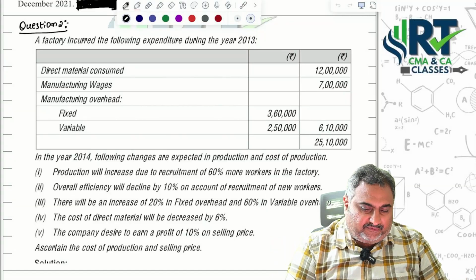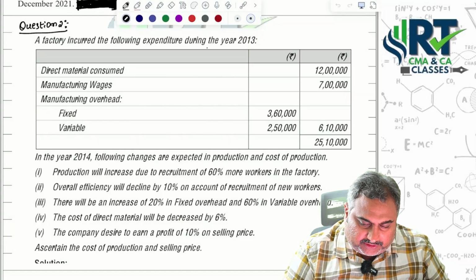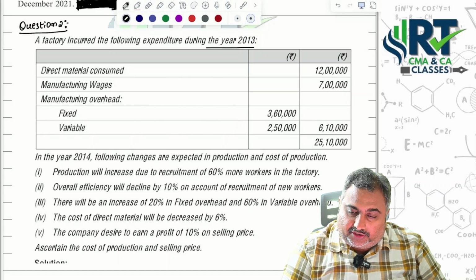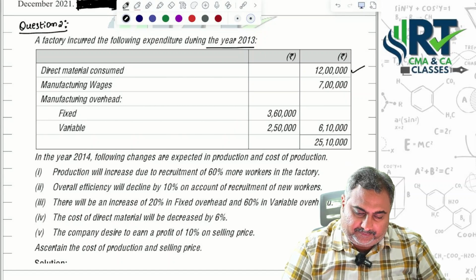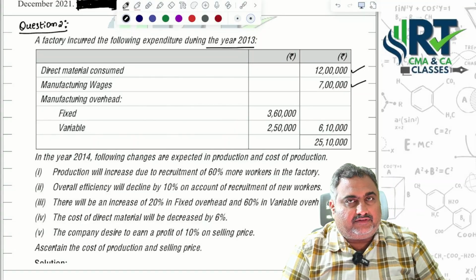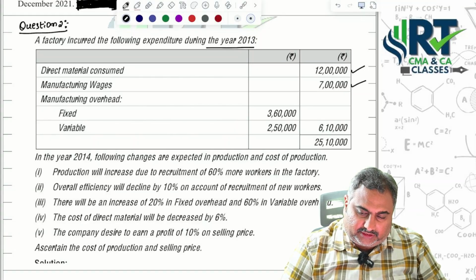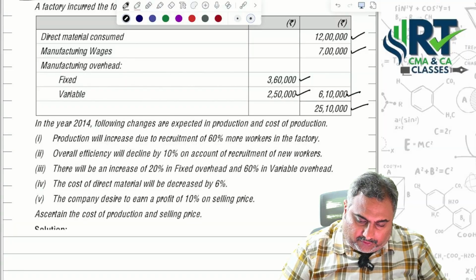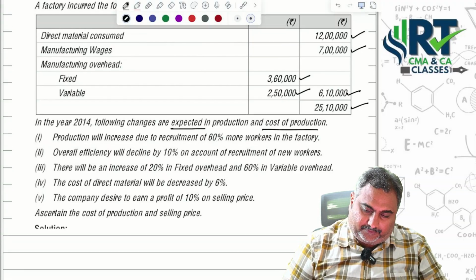So, a factory incurred the following expenditure during the year 2013. Direct material consumed, already given in the question, is 12 lakhs. And manufacturing wages are given as 7 lakhs. Manufacturing overhead, fixed part, variable part and total are provided. In the year 2014, the following changes are expected in production and cost of production.